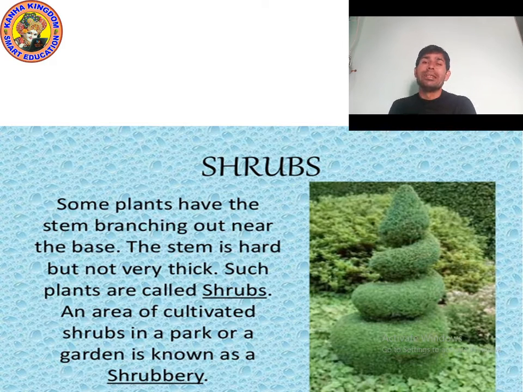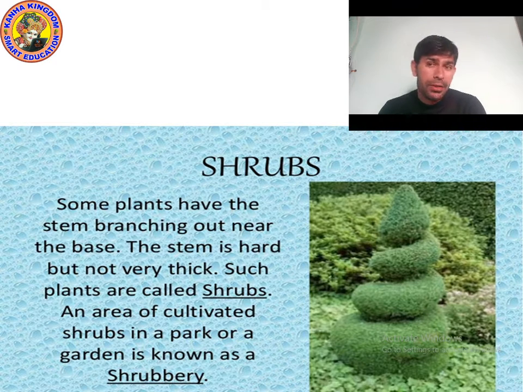It is the area where shrubs are grown, or you can say garden, because in a garden most of the shrubs are found. So we can say a garden is actually a shrubbery area.